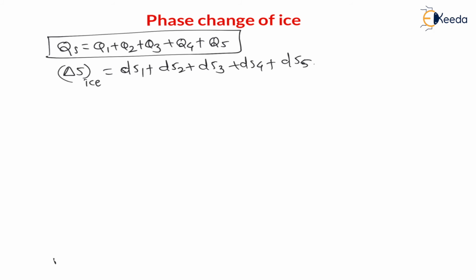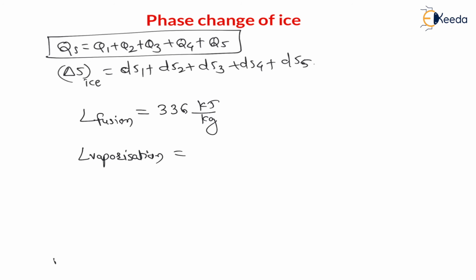And my dear students, the latent heat of fusion of ice, that means for the conversion of 1 kg of ice into water, or 1 kg of water into ice, we have to supply heat of 336 kilojoule per kg. This is called latent heat of fusion of ice. And latent heat of vaporization, that means for conversion of 1 kg of water into vapor, or 1 kg of vapor into water, the heat required is 2500 kilojoule per kg. This is the latent heat of vaporization, right? And if I multiply with mass, I will get the total heat.